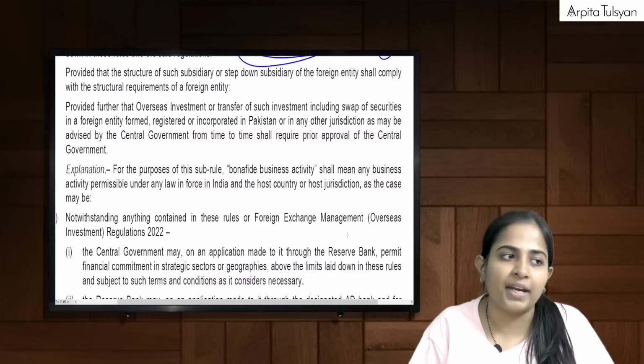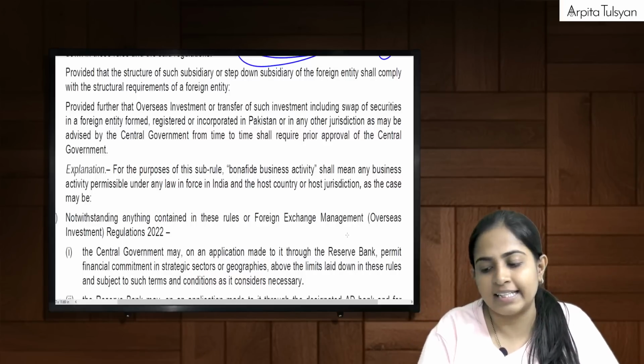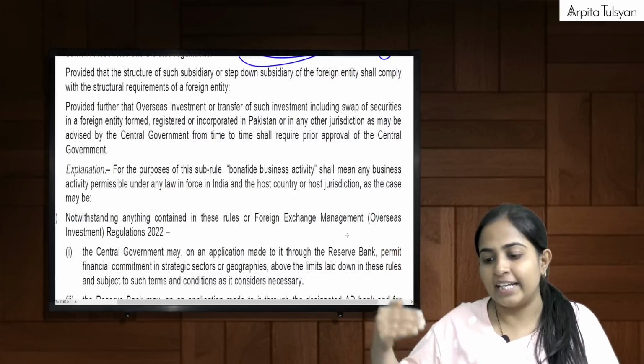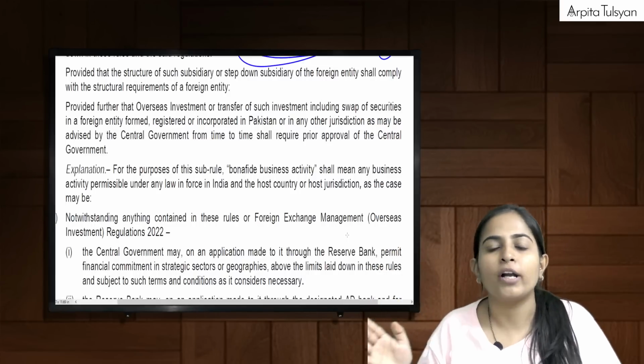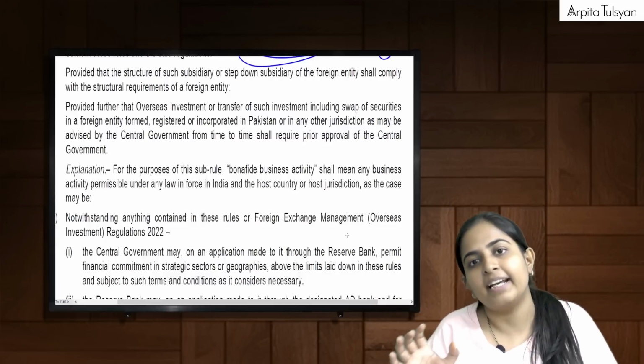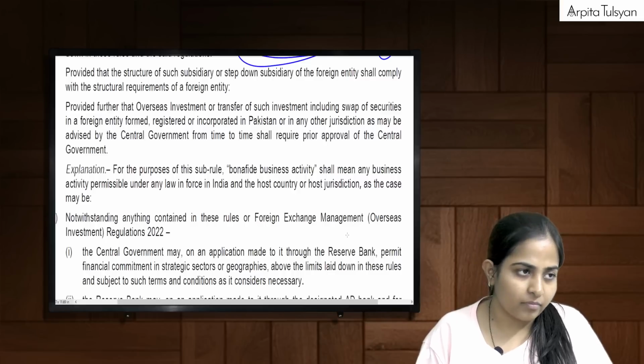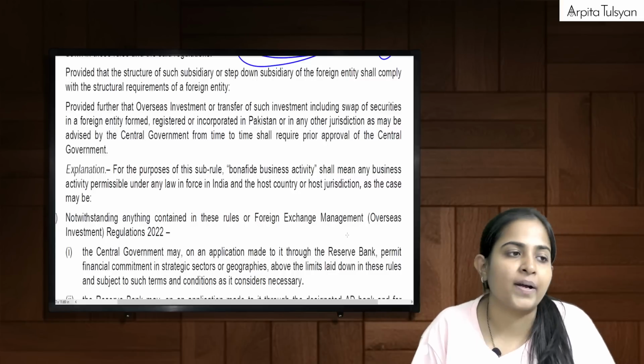Not so very important. They are telling us here that if we are doing investment in the foreign entity or its subsidiary, then the subsidiary should also comply with the requirements of the foreign entity. Next one is important.